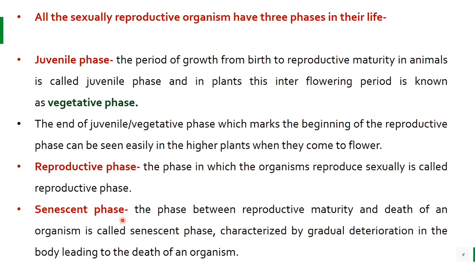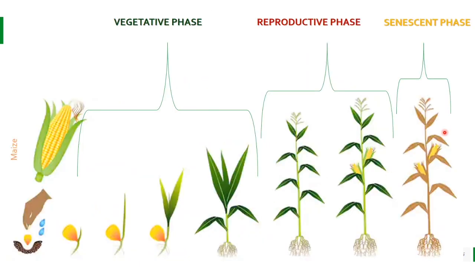Then another is the senescence phase. The senescence phase is between reproductive maturity and death of an organism. It is characterized by gradual deterioration in the body leading to death of an organism, like we can see in case of maize. So after the reproductive phase comes the senescence phase.